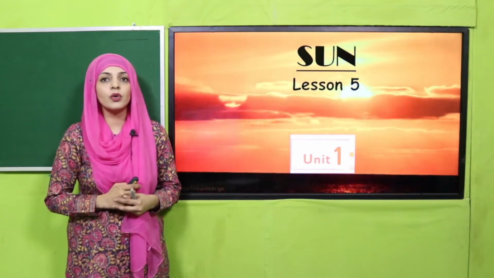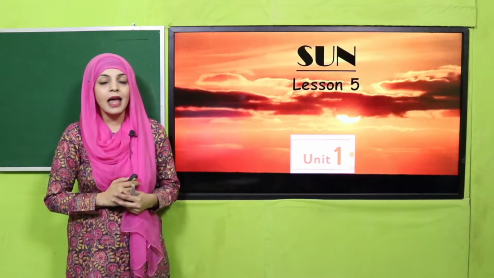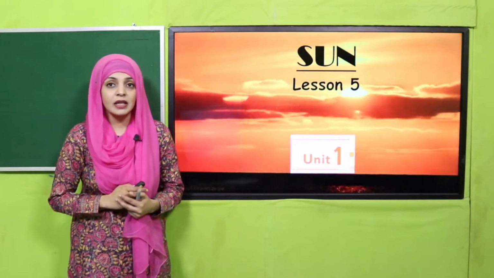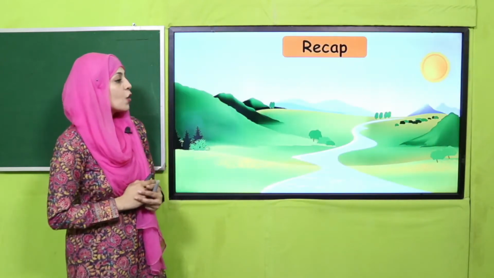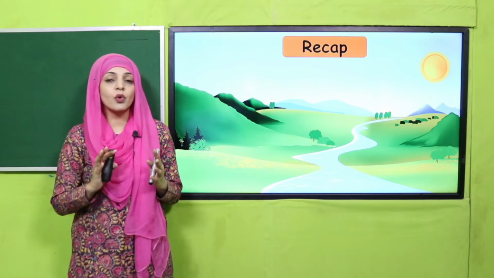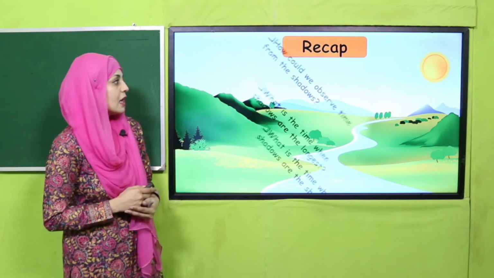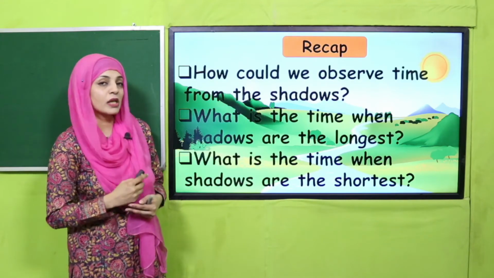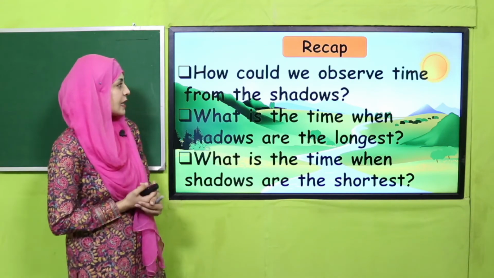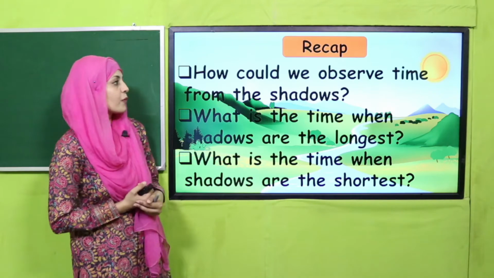My dear students, as you already know, we are on unit number 1, Sun, and today is its 5th lesson. So my dear students, you have to answer a few questions so that we will recap what we did in the previous lesson. As we discussed the shadows and how they tell the time, quickly tell me, how could we observe time from the shadows?